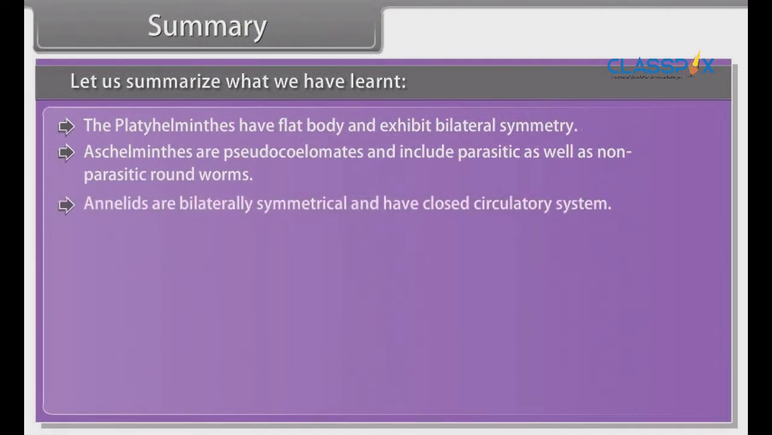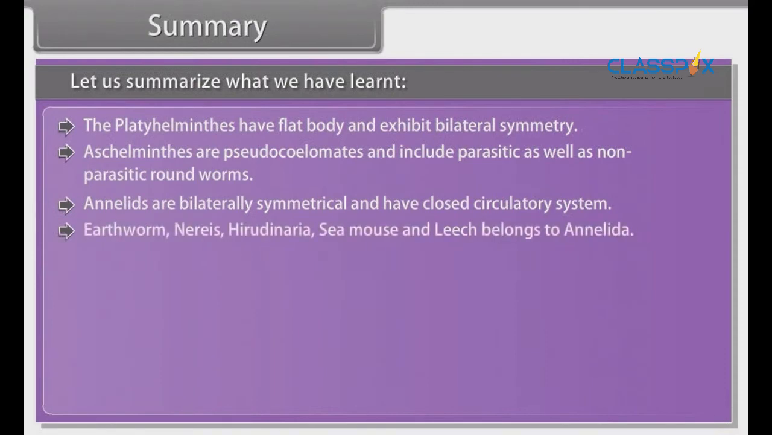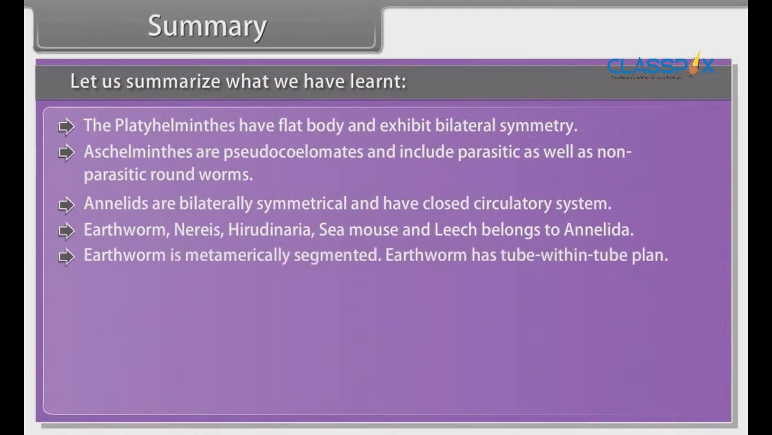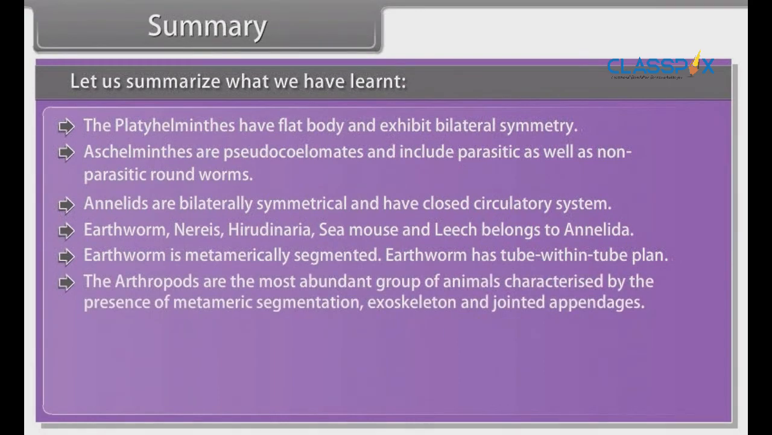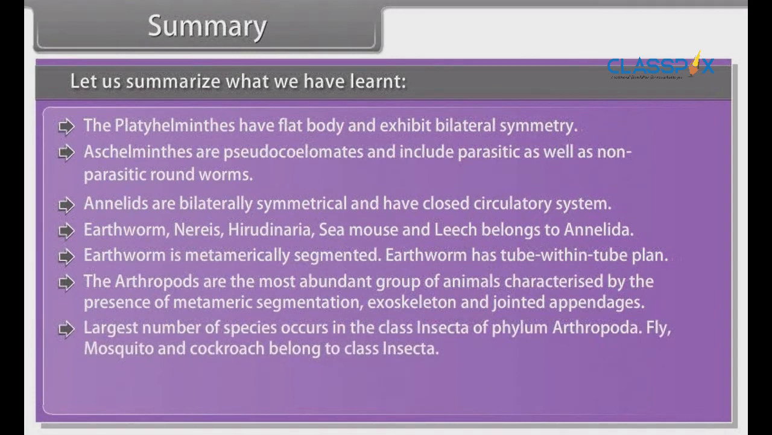Annelids are bilaterally symmetrical and have closed circulatory system. Earthworms, Nereis, Hirudinaria, sea mouse and leech belong to Annelida. Earthworm is metamerically segmented. Earthworm has tube within tube plan. The arthropods are the most abundant group of animals characterized by the presence of metameric segmentation, exoskeleton and jointed appendages. Largest number of species occurs in the class Insecta of phylum Arthropoda.